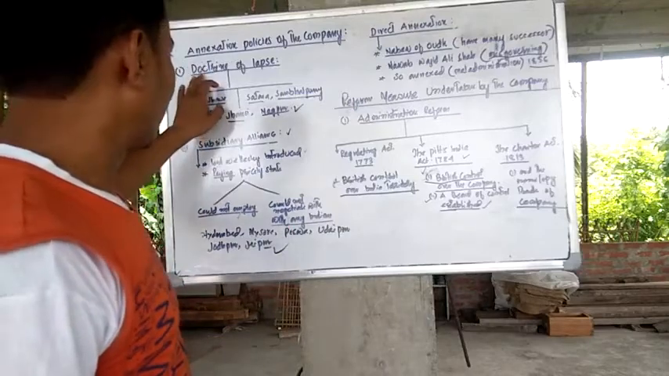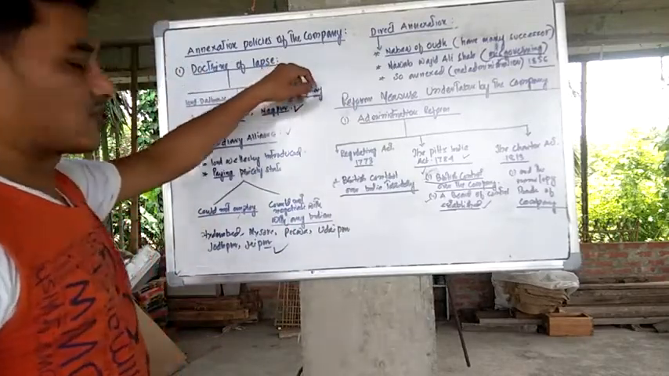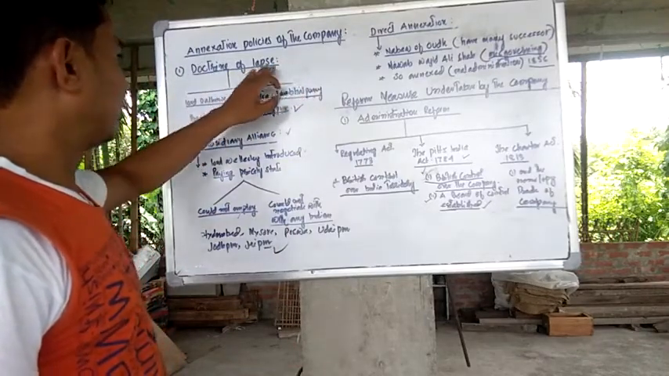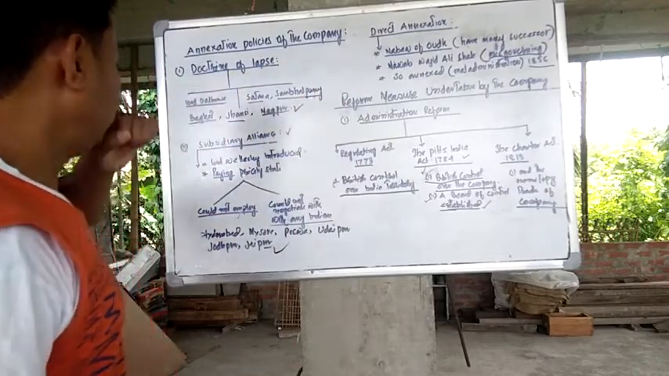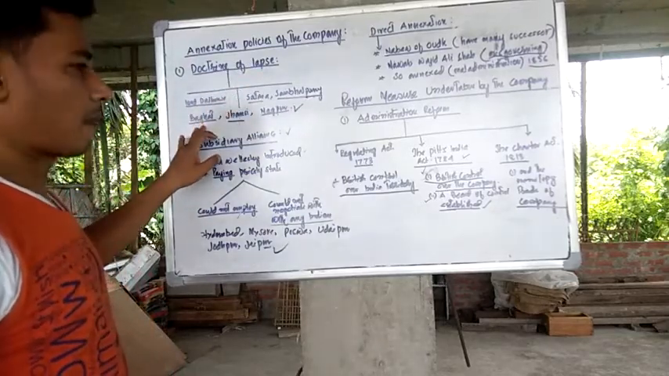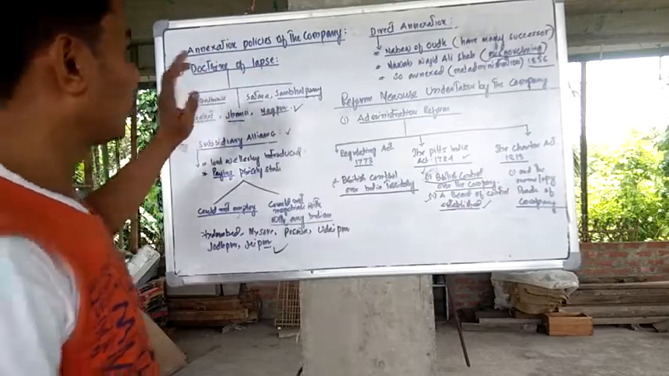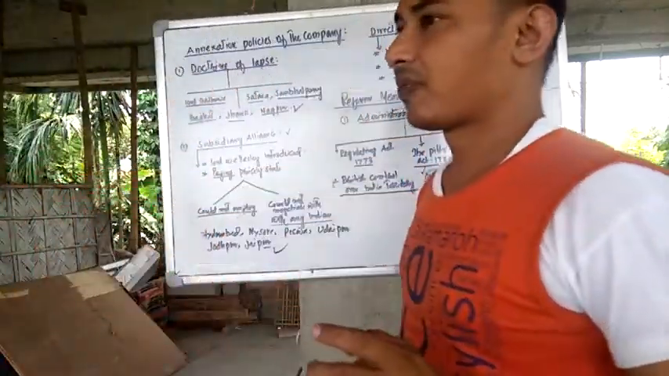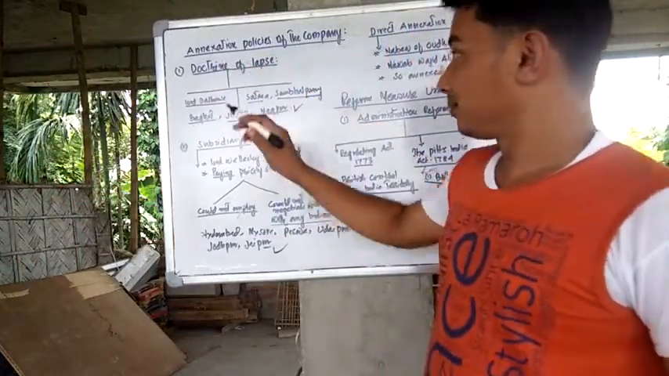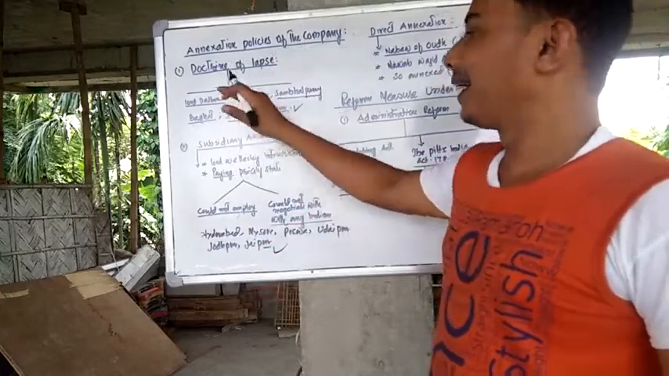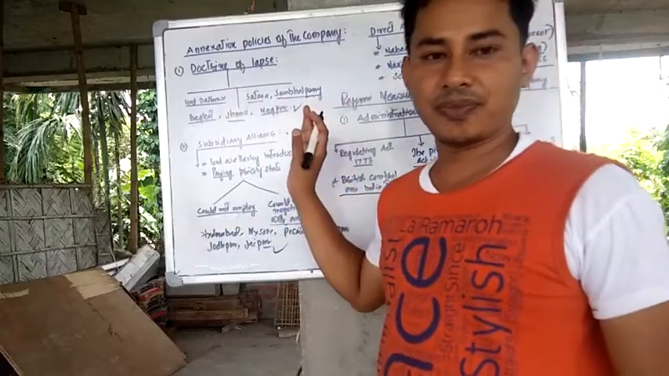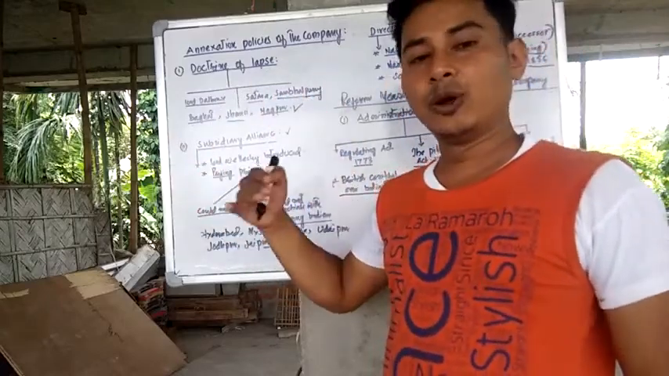So first we'll discuss the policy named Doctrine of Lapse. It is one of the policies used by the British. As you know, Lord Dalhousie introduced the Doctrine of Lapse. What is in the Doctrine of Lapse? According to it, if any Indian ruler has an adopted son, he will not be the successor. If it is the natural heir, then he will be the successor.